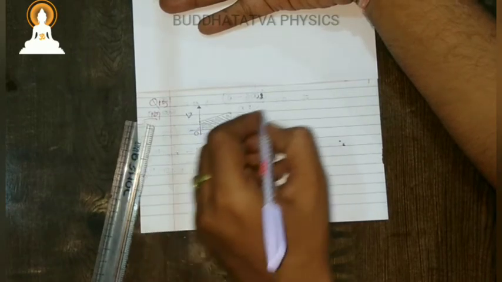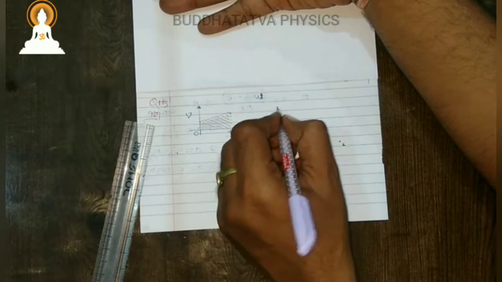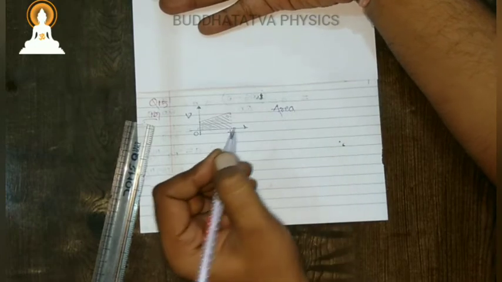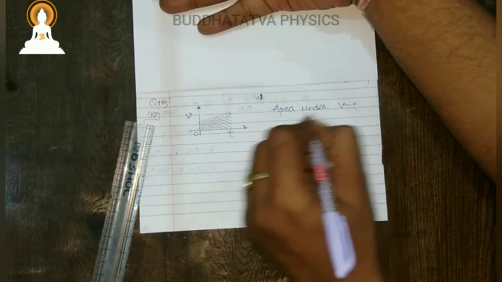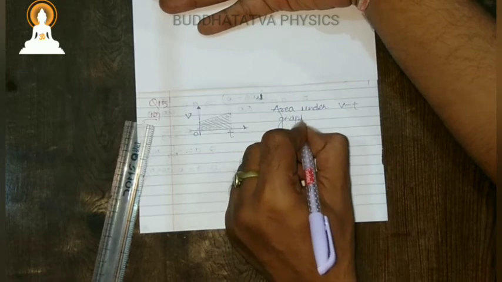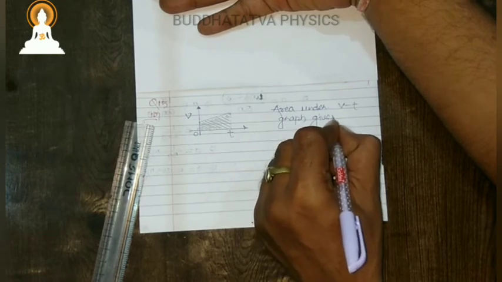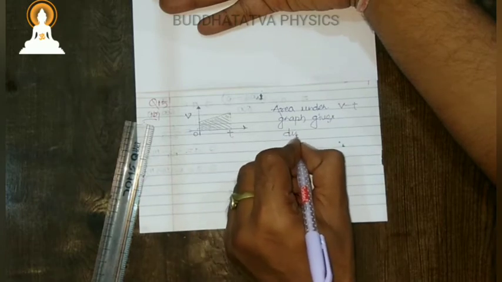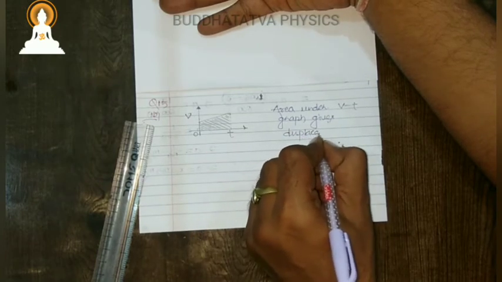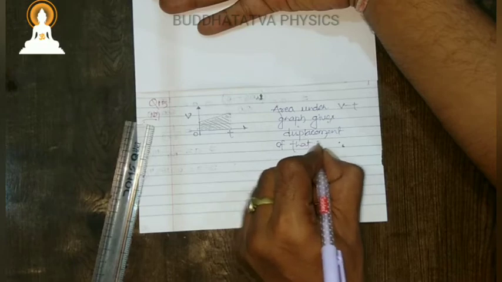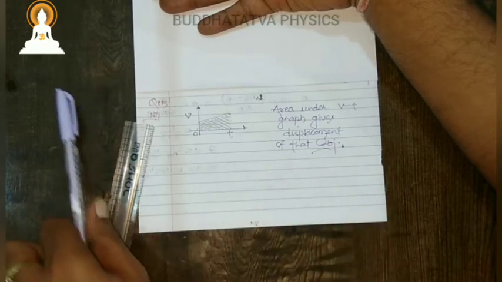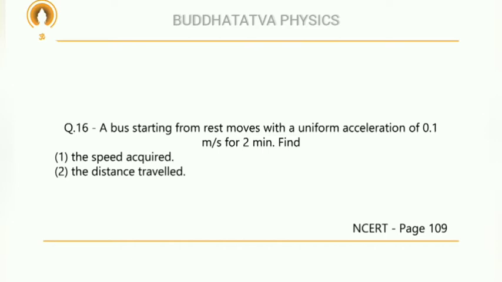Because here it is velocity, this will give us displacement. So we have already noted this statement: area under the VT graph gives displacement of that object.